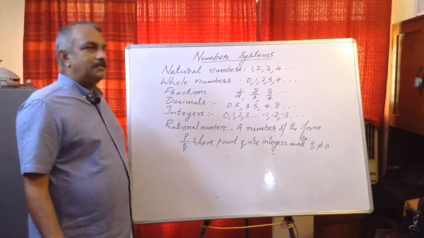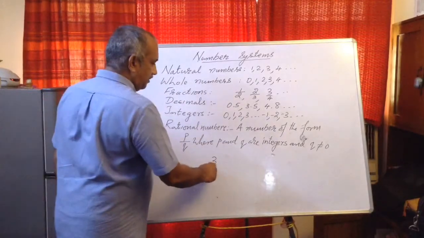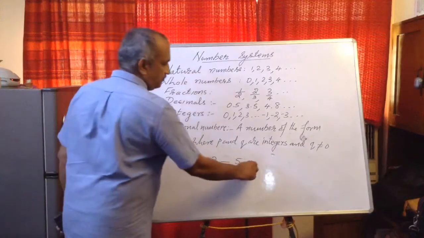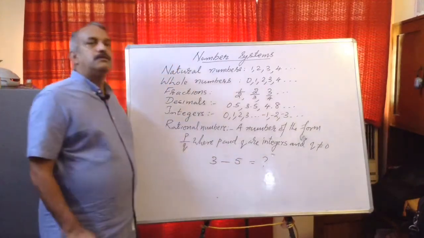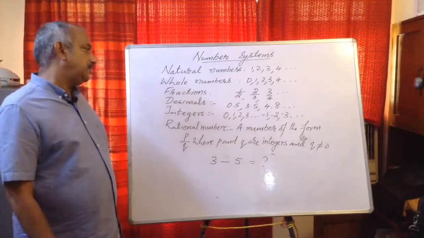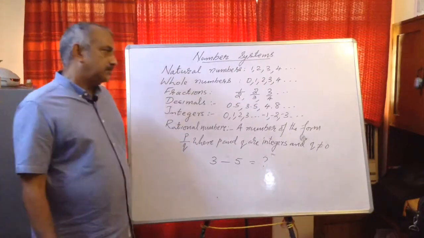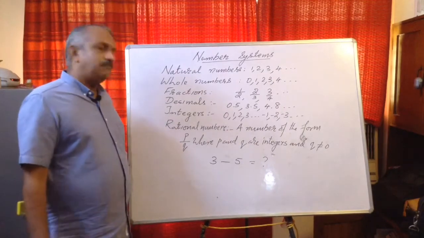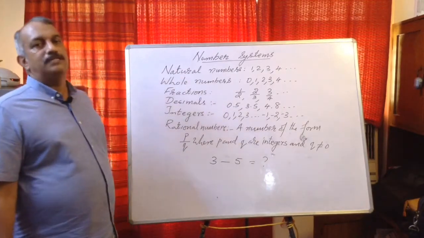What is the final temperature? So 3 minus 5 is equal to what? We need to do such operations in many other cases too. This is just an example.